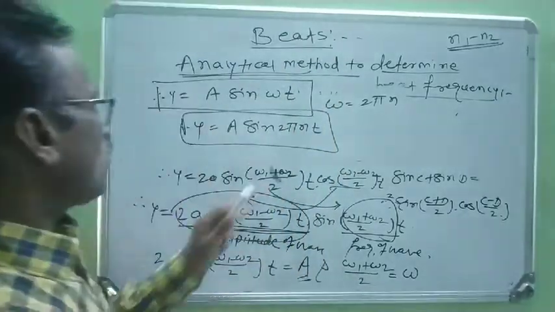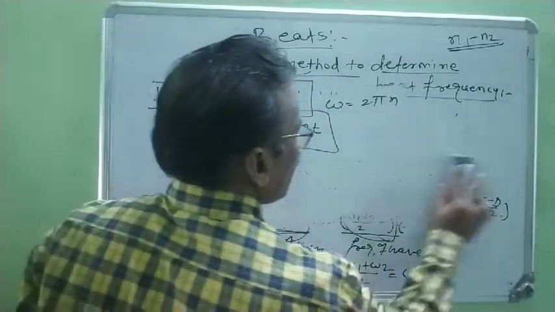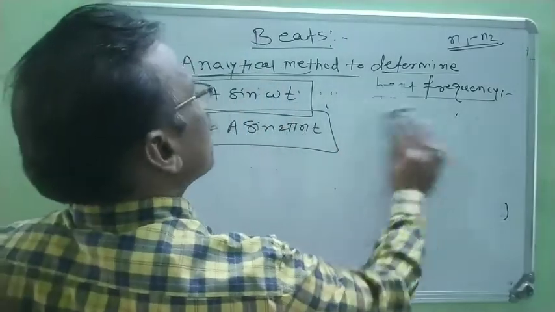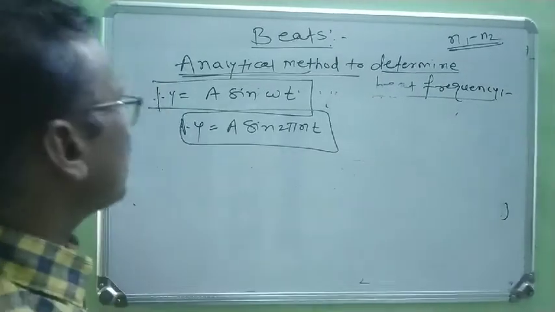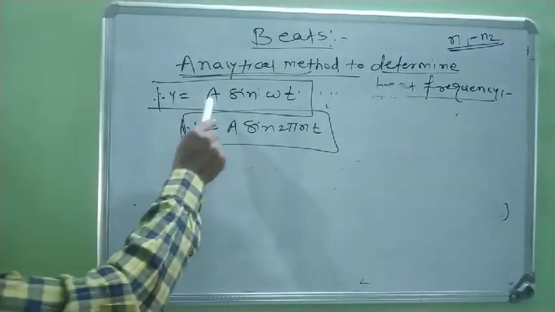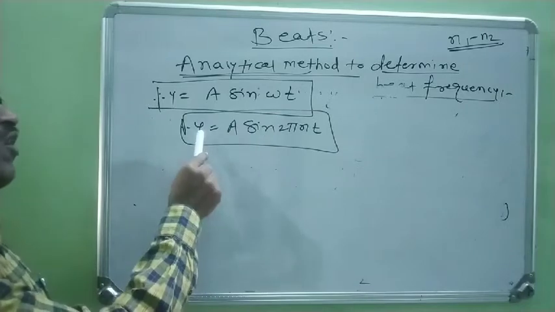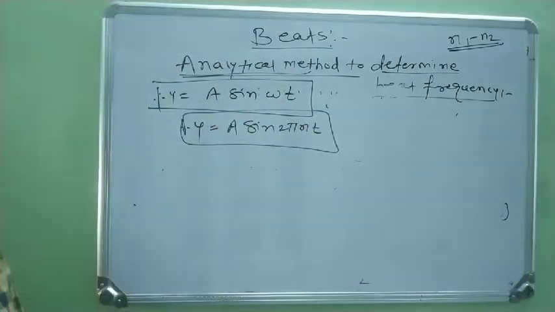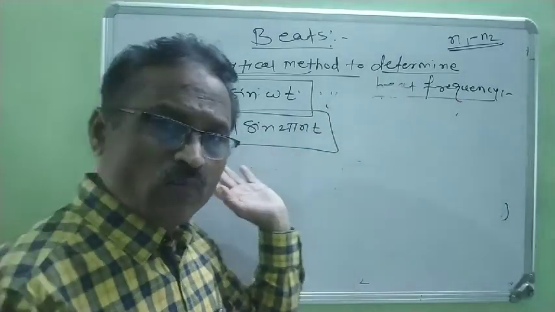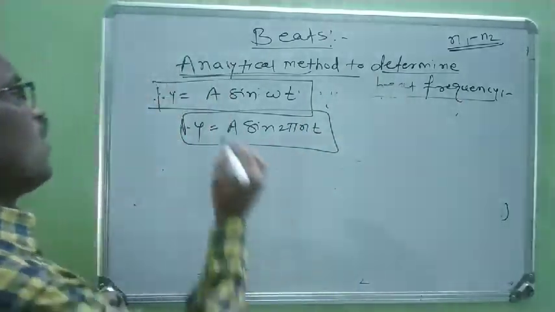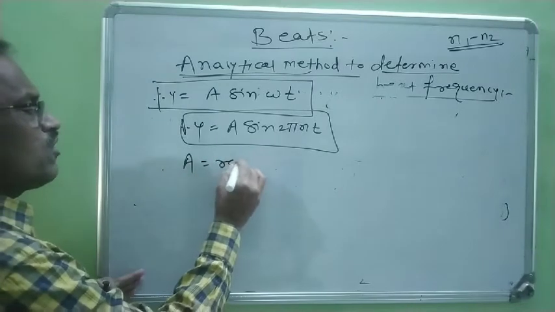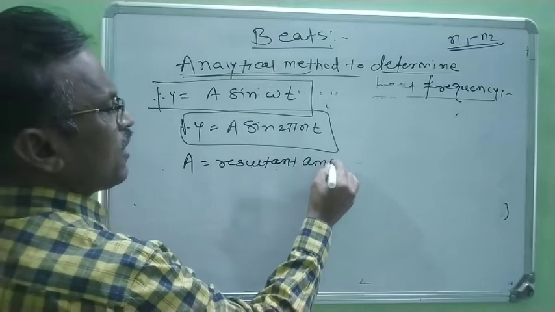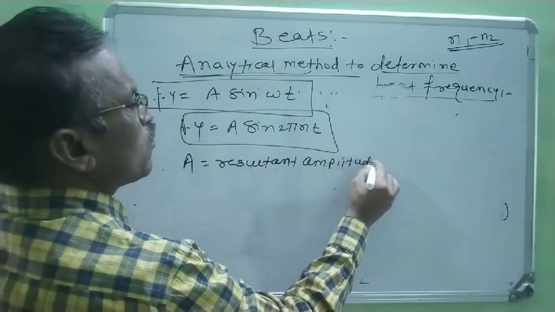In this way we find the resultant displacement of the wave, and it is always written as y equal to A sine omega t, or y is equal to A sine 2 pi n t. But again we know that capital A is the resultant amplitude.